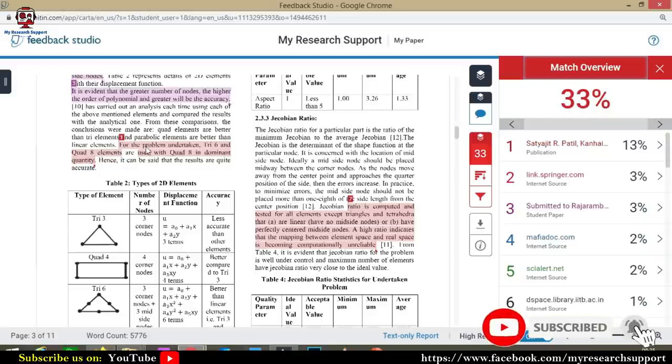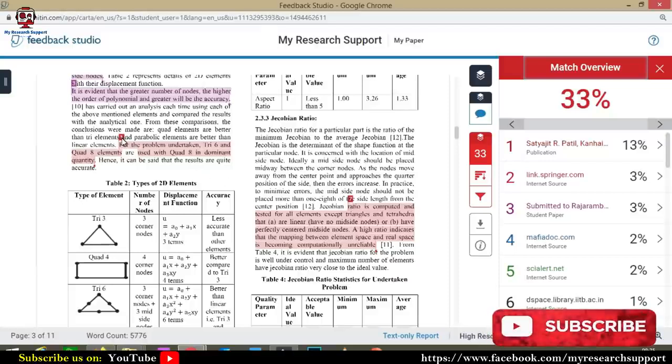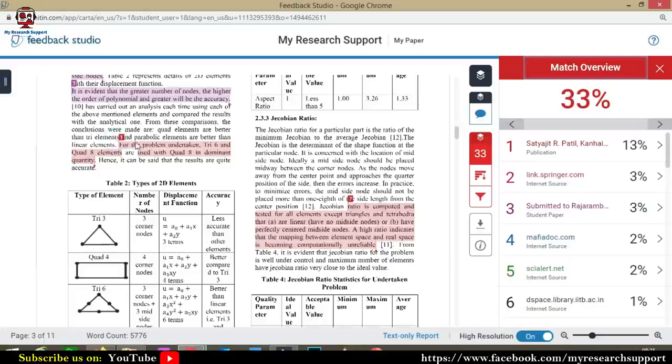And along with this highlighted text, you will find that some specific numbers have been assigned. So what do these numbers mean? Means this specific text, as indicated here, is taken from source number 1, and these sources are listed here.